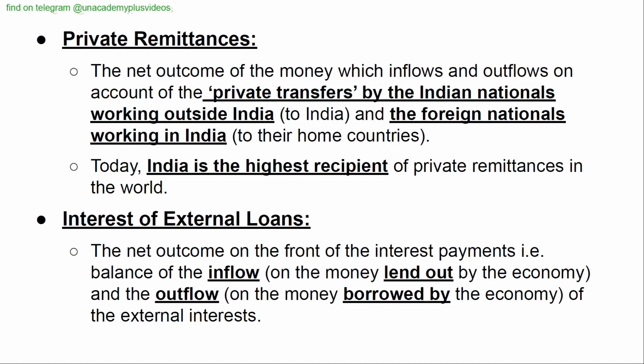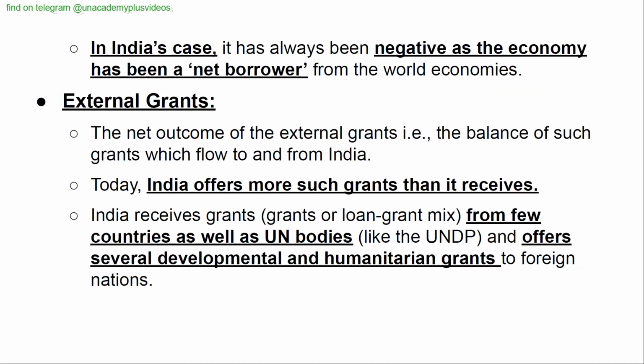Interest on external loans: the net outcome on the front of the interest payments, that is, the balance of the inflow on the money lent out by the economy and the outflow on the money borrowed by the economy, of the external interests. In India's case, it has always been negative as the economy has been a net borrower from the world economies.